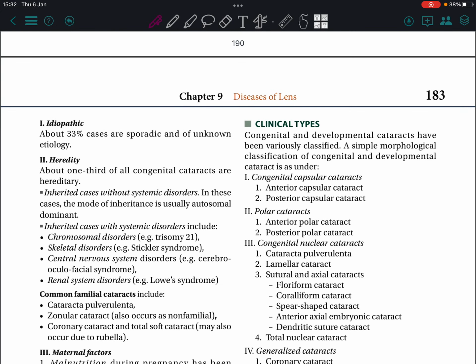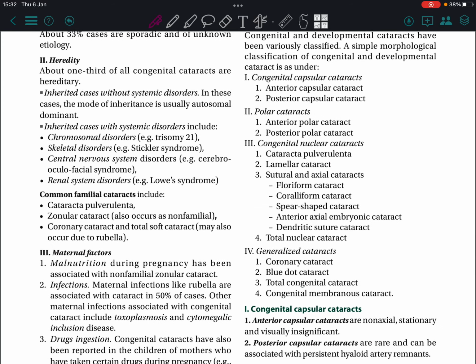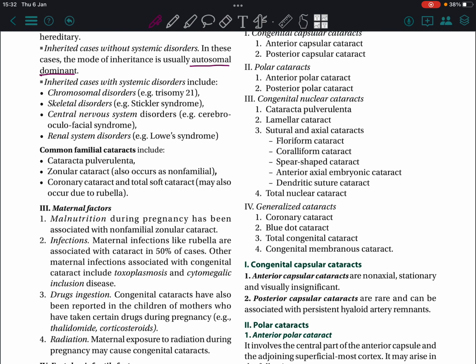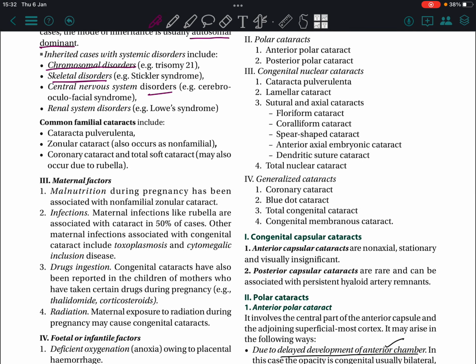Etiology: first one is idiopathic, that is the cause is not known in 33% of cases. Hereditary cases without systemic disorders: the mode of inheritance is usually autosomal dominant. Hereditary cases with systemic disorders include chromosomal disorders, skeletal disorders, CNS disorders, renal disorders. CNS disorders include cerebro-oculofacial syndrome. Skeletal disorder includes Stickler syndrome. Renal system disorder includes Lowe syndrome.